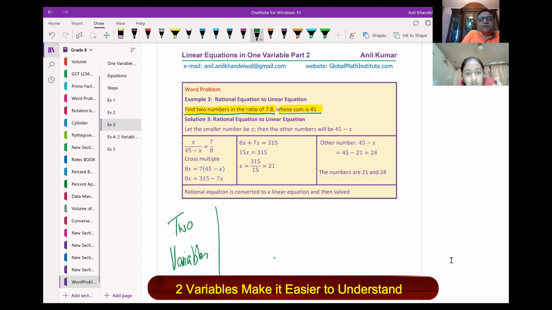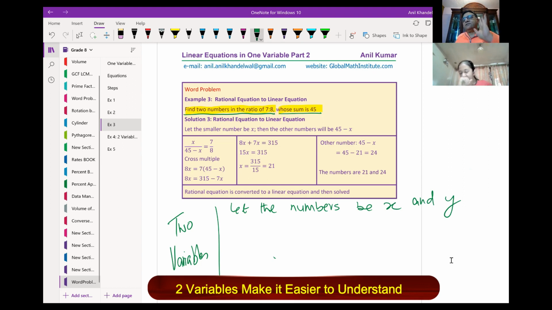So we'll say let the numbers be x and y. So we have got two numbers, x and y. Is it okay? Now we are saying whose sum is 45 means x plus y equals to 45. Is that okay? Clear?